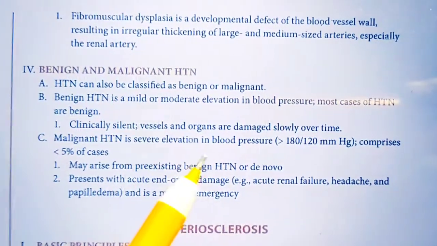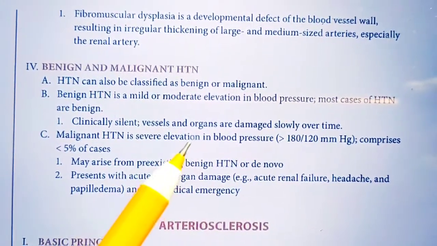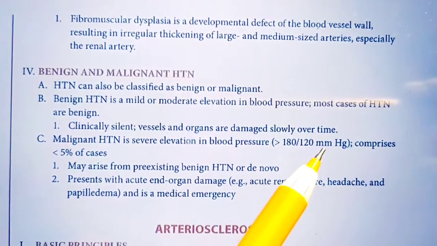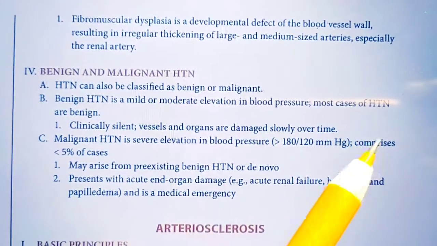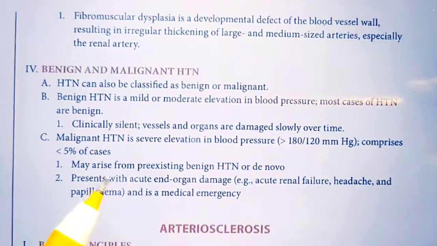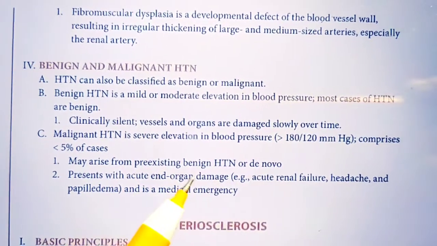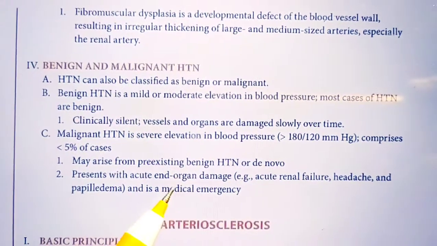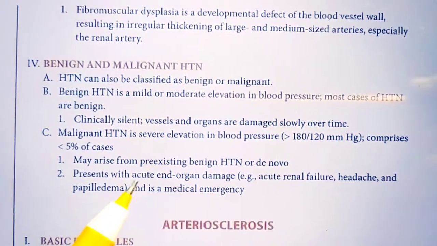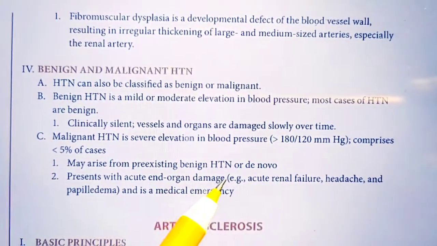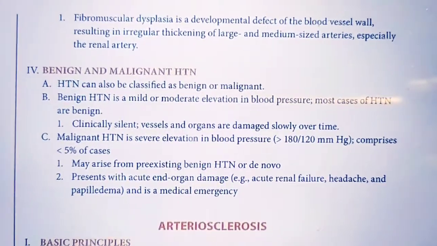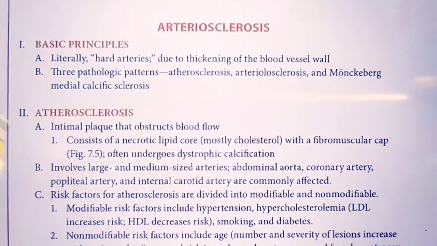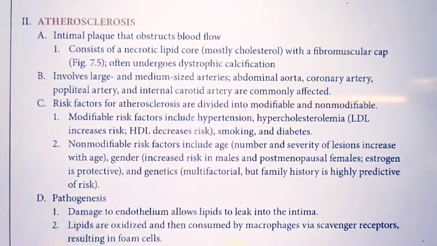But malignant hypertension is where there is a more severe elevation of the blood pressure, greater than 180/120, comprising less than 5% of the cases. It may arise from pre-existing benign hypertension or de novo, and it is generally a medical emergency condition. It can cause end organ damage like renal failure, headache, papilledema. The next one is arteriosclerosis. So let us first start with atherosclerosis, then we will discuss that.